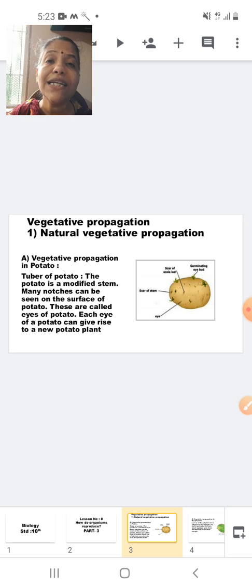Natural condition: let us consider a plant which is growing in the wild. The plant is growing in the wild and it is using organs like root, stem and leaves for its reproduction or propagation. So you call it natural vegetative propagation. Now, natural vegetative propagation can be best seen in the case of potato. I will just enlarge this diagram of potato and then I will explain to you.